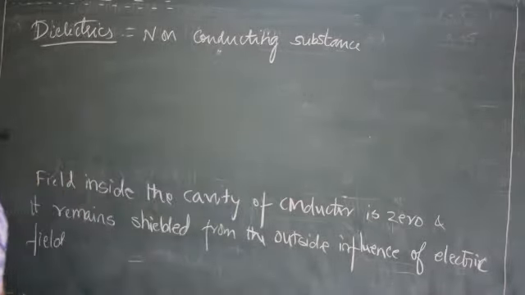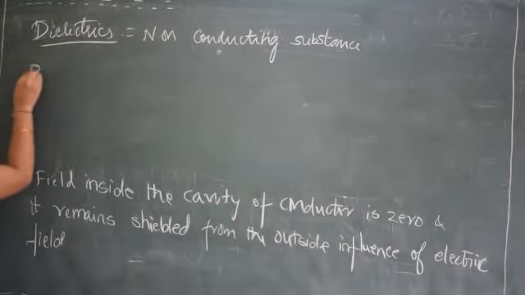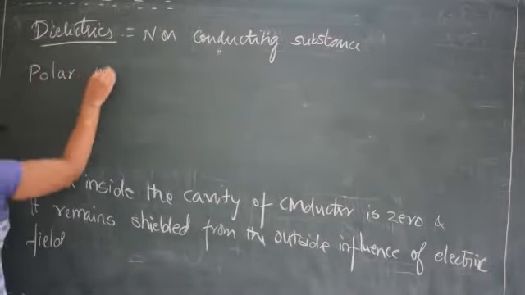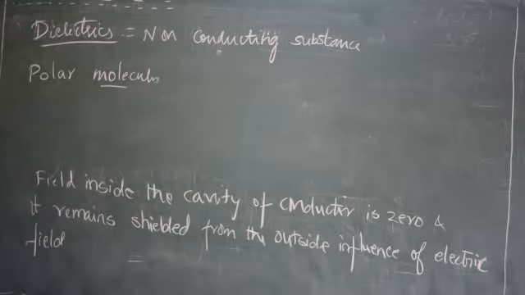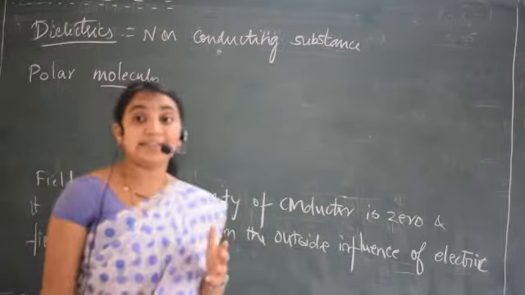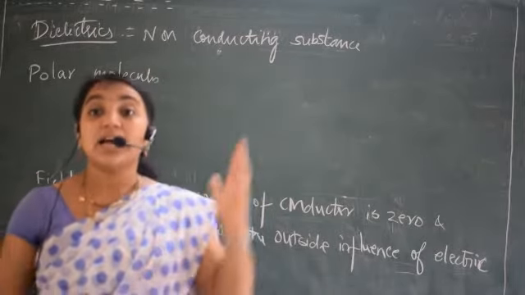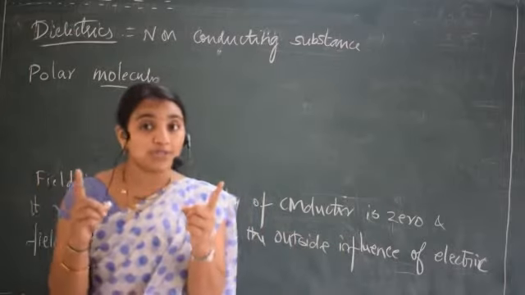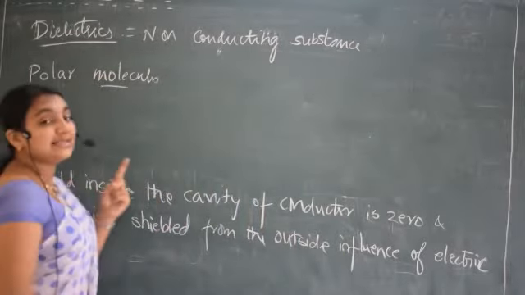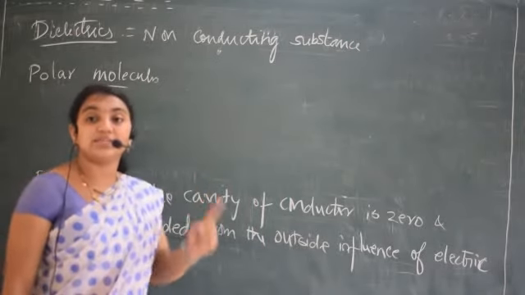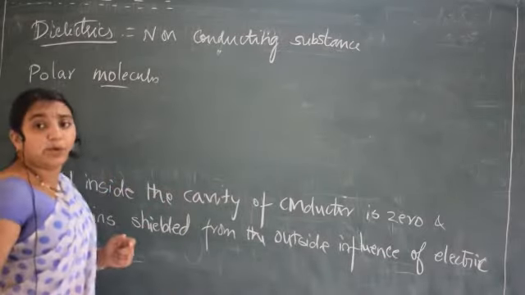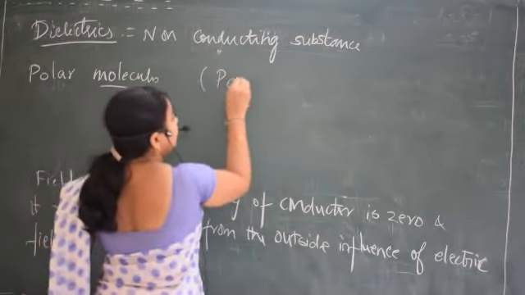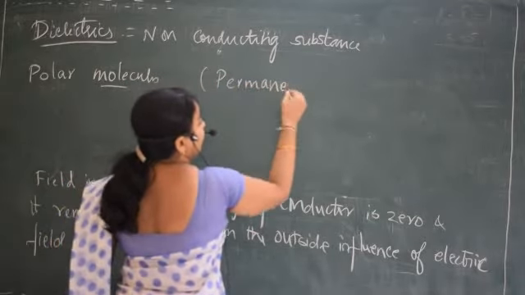Now the next question is, do you know something about polar molecules? Yes, you have learned it in your chemistry, right? What do you mean by polar molecules? A polar molecule is a molecule in which the centers of the positive and negative charges are separated. There will be 2 poles. There will be a permanent dipole moment in a polar molecule.